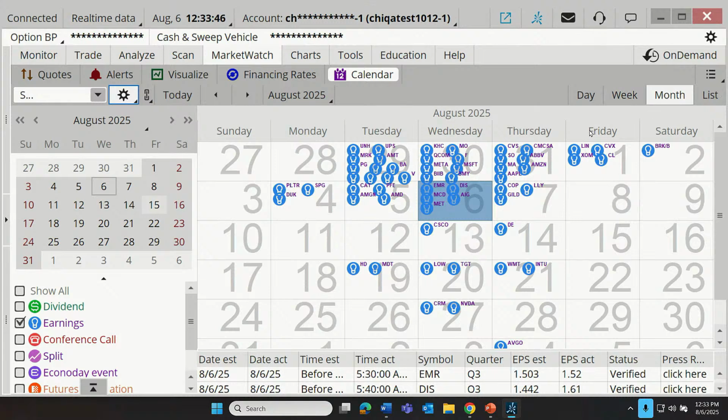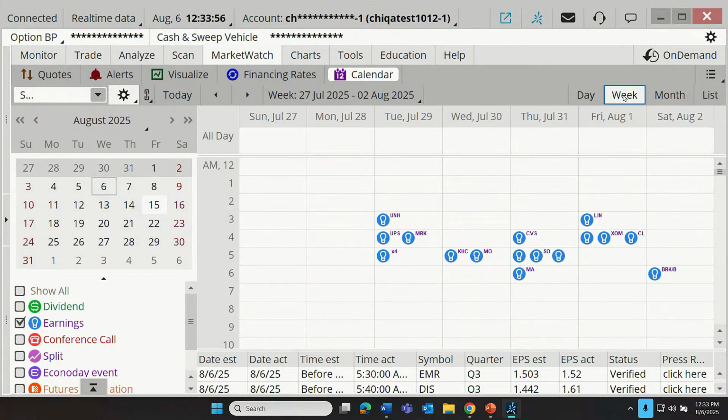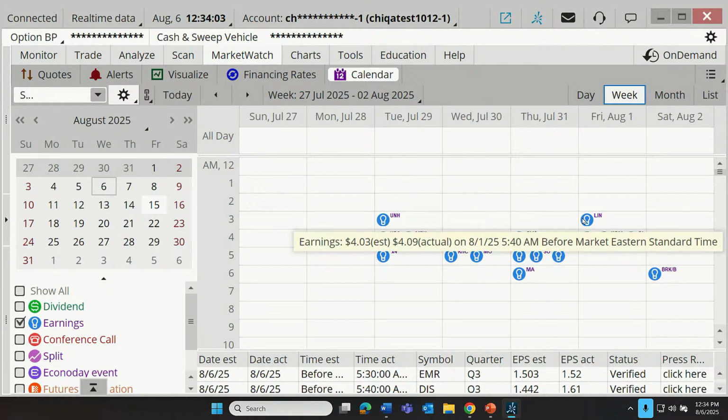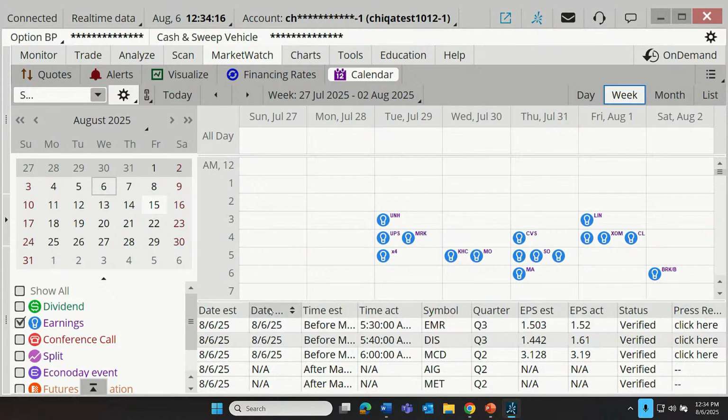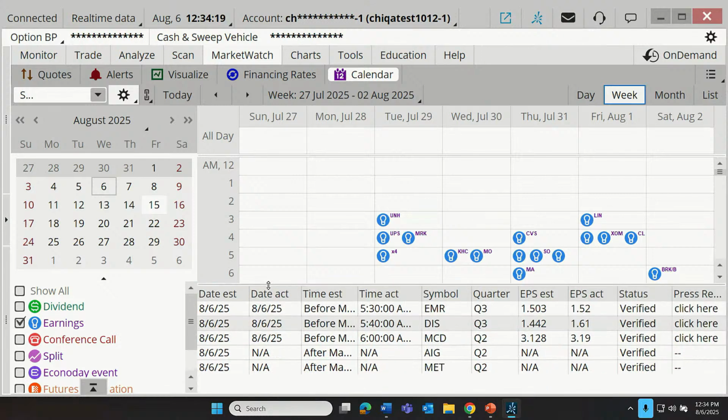Now, we can change the display here because it can still get a little bit crowded. Some people like to see everything all at once. Others want to see a little bit more granular detail. So how about we look at a weekly view? So these are earnings announcements from S&P 100 companies this week. We can see an icon indicating that there's an earnings announcement. We can see the symbol, and down below, we can see the details of those announcements. If we need to, we can actually create a little bit more space down at the bottom if necessary, if we're using a big display like we're displaying right now.